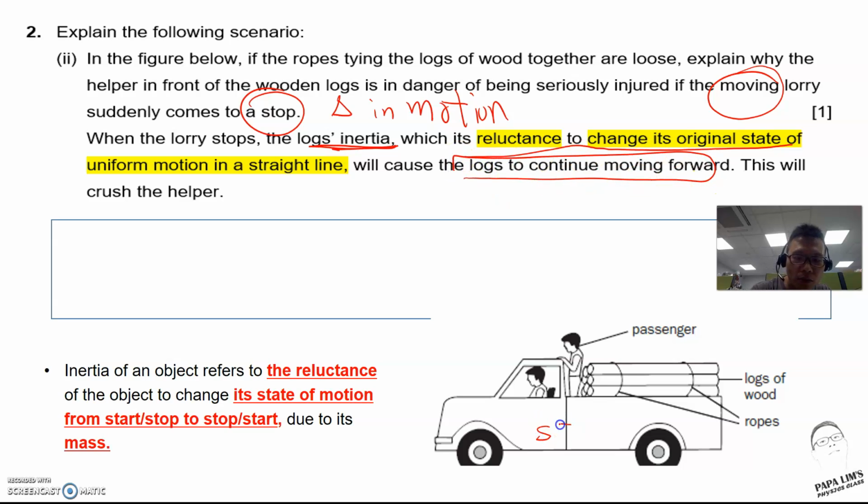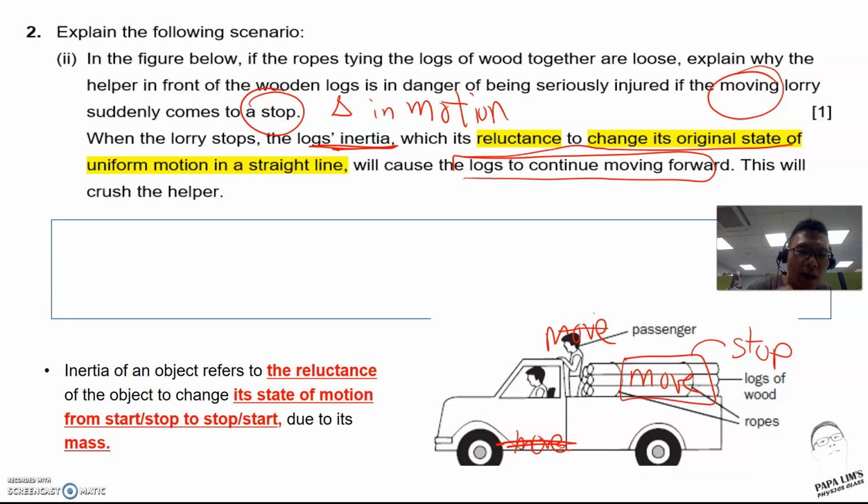When the lorry was moving just now, the log is moving, and even the passenger is moving in this instance. So what happens now is that when the lorry stops, the person may stop in time, but the log, going from move to stop, has a mass which is quite heavy, so it takes time for the mass to stop.